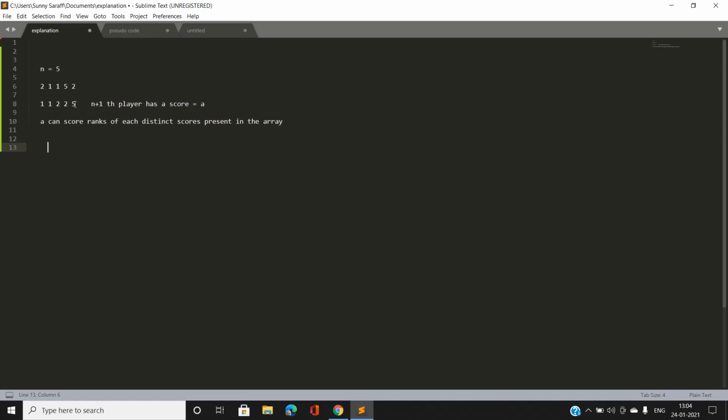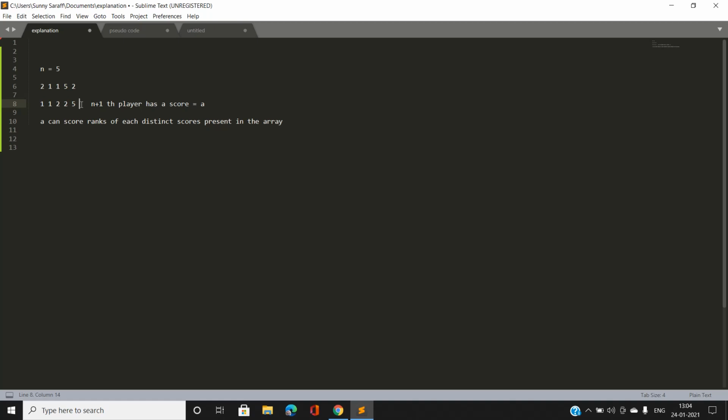The n plus 1th player can get one more rank by acquiring a score greater than the maximum score. That is, if a is 10 or 6 or 7, then the rank of a will be first, and it will be one extra rank that the n plus 1th player can get.